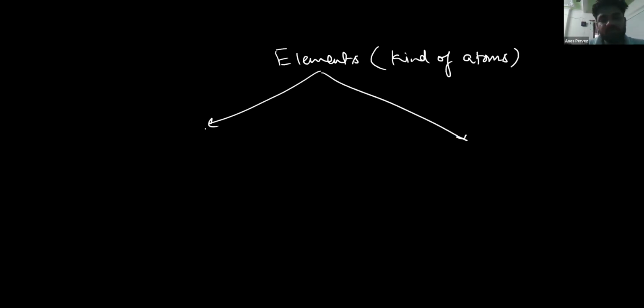On the basis of the kind of atom they have, these elements have been divided into how many types? Broadly two types: one is metals, and another one is non-metals. There are metalloids also, but we are not considering them here because in this chapter we are going to study only metals and non-metals.